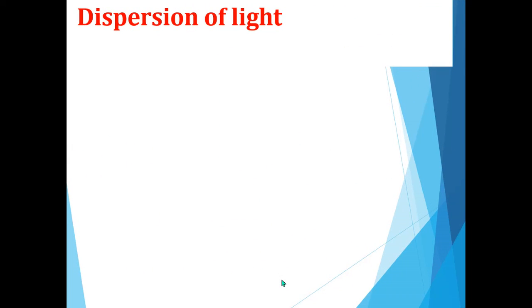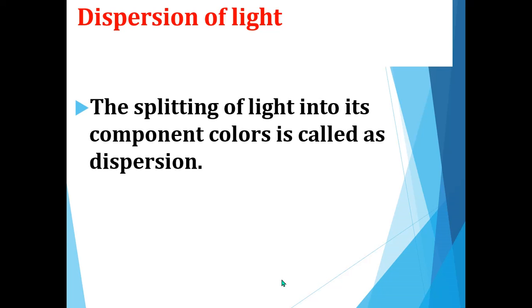Next one is dispersion of light. What is meant by dispersion of light? You have studied in your previous class itself. Yes, children. So what is meant by dispersion of light? Dispersion means splitting. Okay, so splitting of light into its component colors is called dispersion.